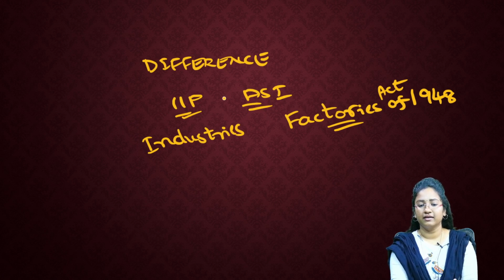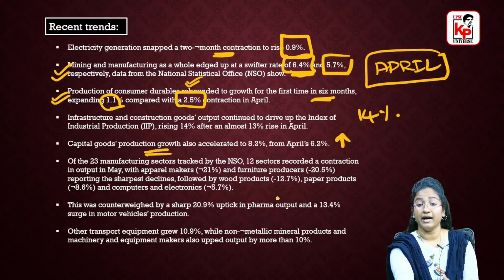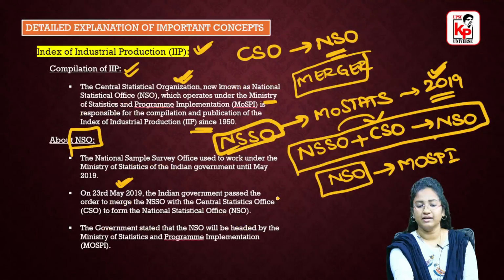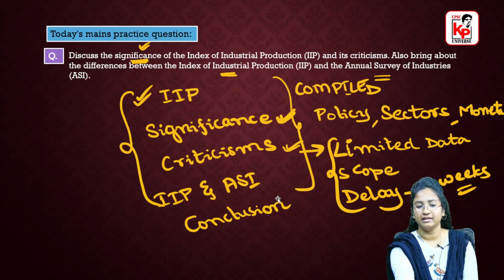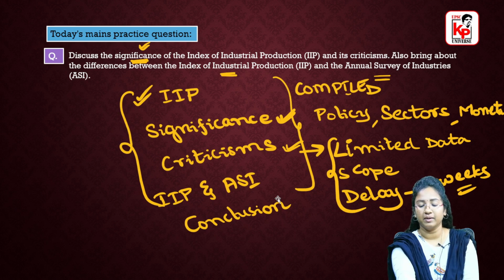And also regarding the value added, the value added would be considered under ASI, and we have already discussed the IIP calculation. So there is a difference between the calculation of this IIP and also ASI. So these are the various things that you have to remember.